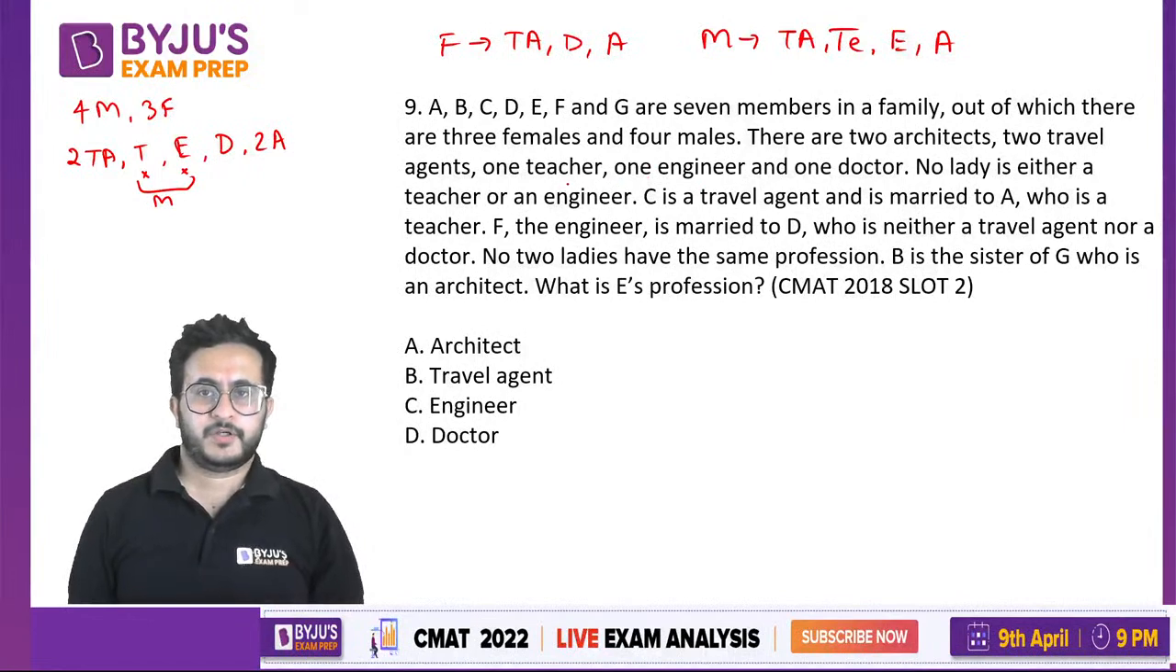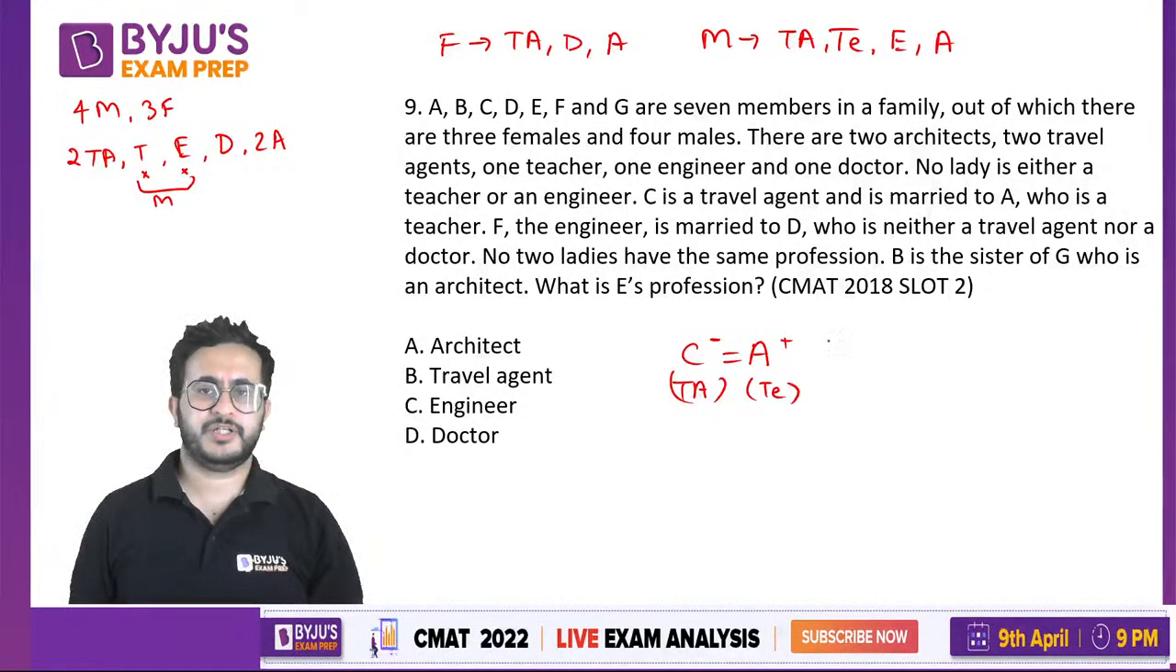Now we are given that C is a travel agent married to A, who is a teacher. So the male is a teacher, so C is a female. She is a travel agent, married to A, who is a teacher. So we are done with teacher and travel agent.